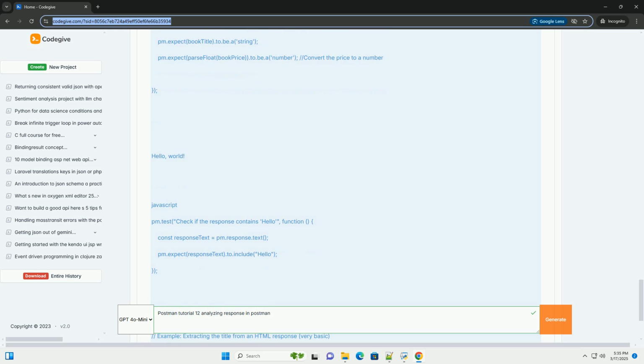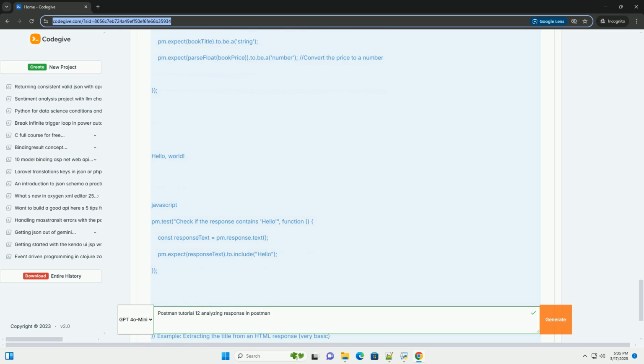4. Making assertions based on JSON data. Now, let's make an assertion based on the extracted ID. Let's verify that the first post's ID is a number greater than 0. Explanation. pm.expect(firstPostId).to.be.a('number') asserts that firstPostId is a number. pm.expect(firstPostId).to.be.above(0) asserts that firstPostId is greater than 0.